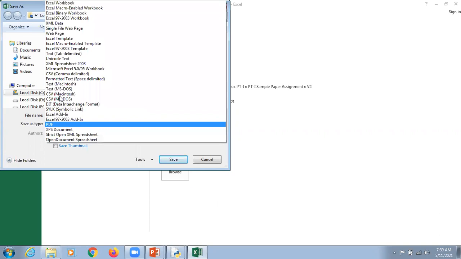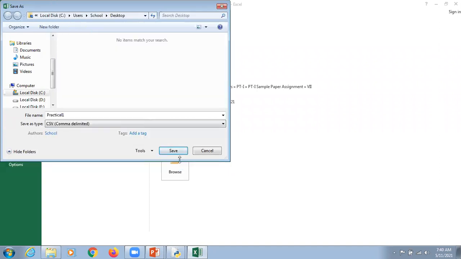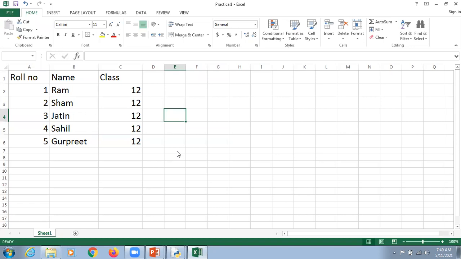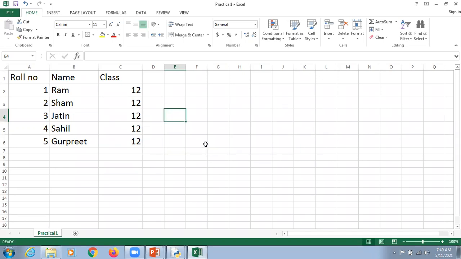I'm just going to click here and one option will be there, that is a CSV, comma delimited. I have not yet discussed that word delimited, but in this session I'm going to explain. When we click on the save option, there is one message which we have discussed in our PPT: some features in your workbook might be lost. What kind of features? Any color, any size, any bold and italic. So I'm just going to click here on yes.